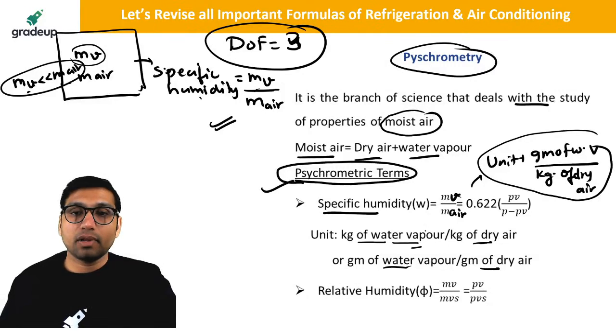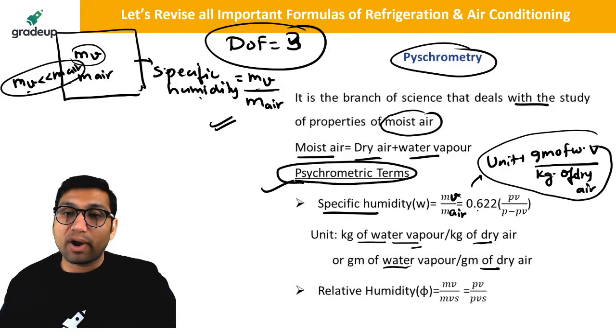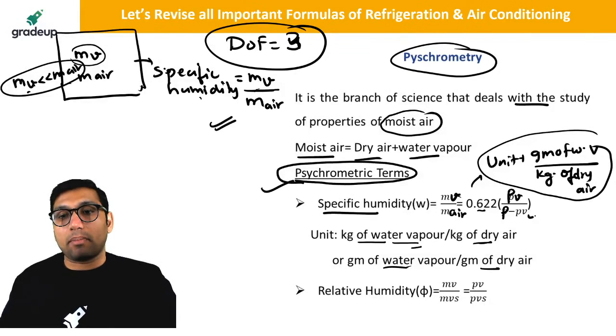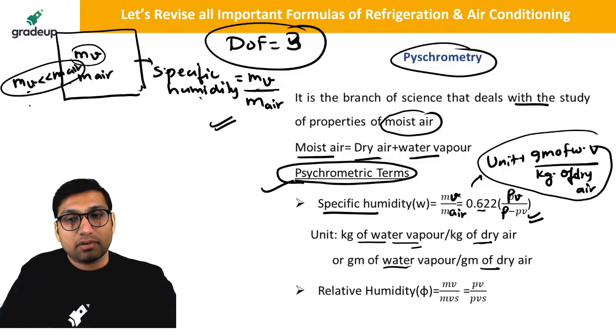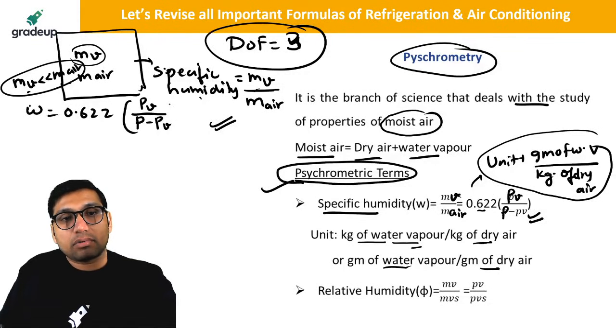Okay. So specific humidity is equal to mass of vapor divided by mass of dry air. It is also equal to 0.622 of PV by P minus PV. This is also a formula: specific humidity is equal to 0.622 of PV, that is the partial pressure of the water vapor, divided by total pressure minus the partial pressure of the water vapor. So PV is the